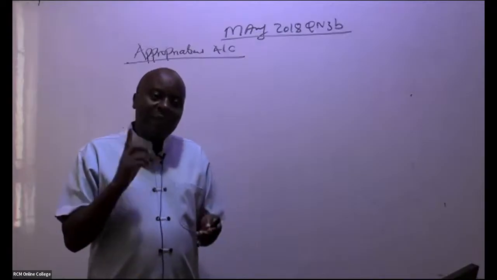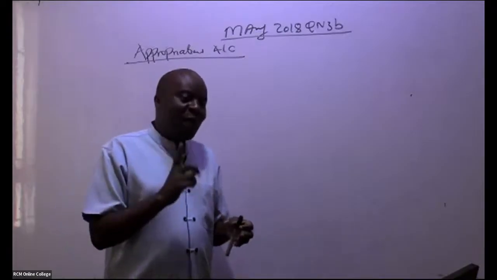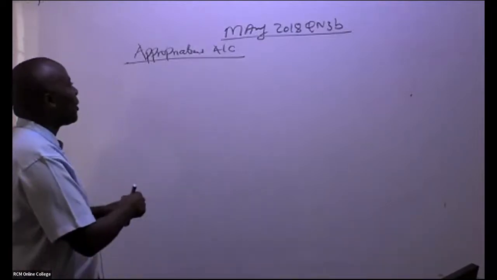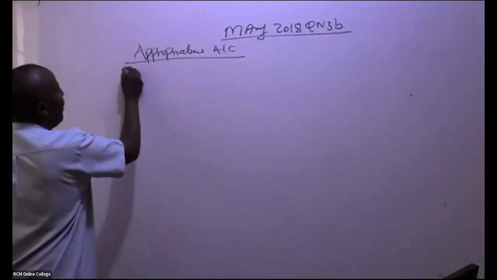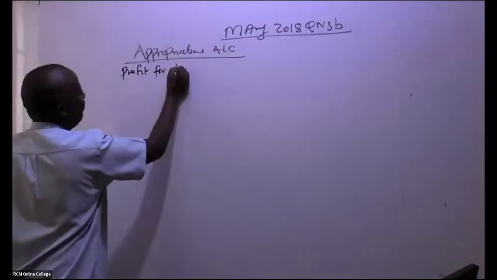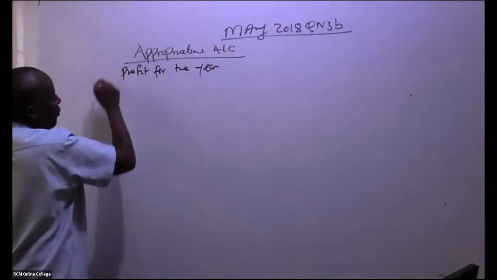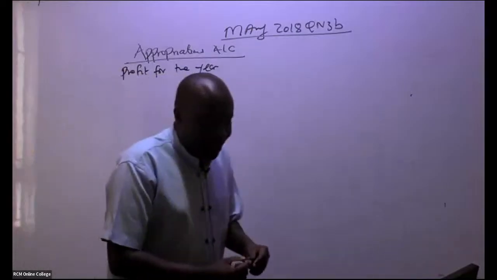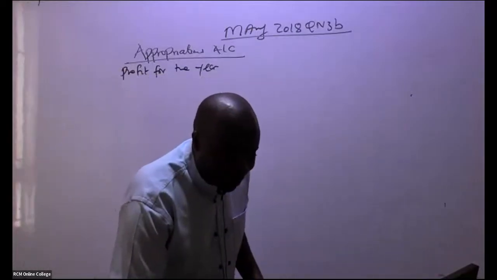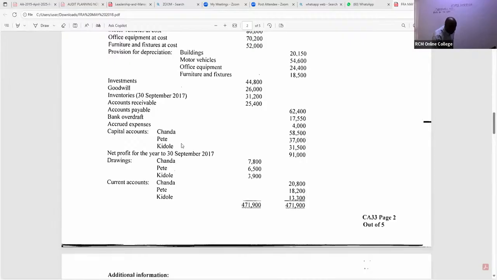And that is the first thing that you need to do. So come and make an appropriation account. So you give us here profit for the year, very fast. So I'm doing part one. Is there somebody who is able to see the profit for the year? Irene is giving us 91,000, right? So profit for the year, you can see profit for the year. You guys are so good. Net profit for the year, 91,000.